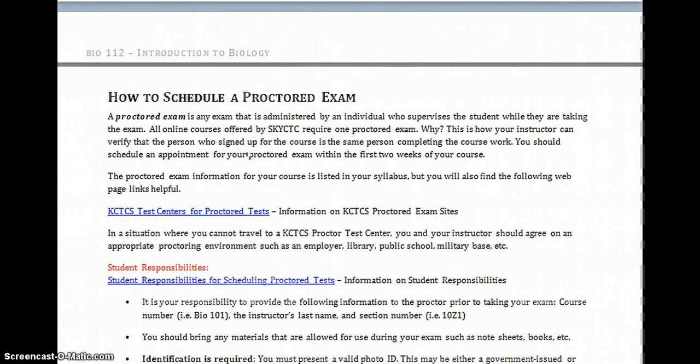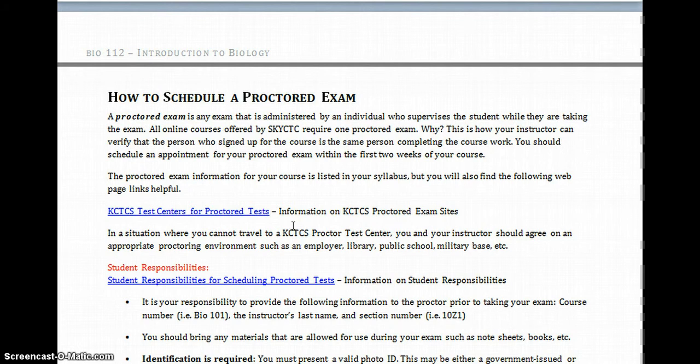One of the things that is important for every online class and required is a proctored exam. So at least once in the semester, you have to go into a proctoring site, prove that you've completed the class yourself by taking a test. The test that I will do for this course is a final. So you'll have to find a proctoring center in your area where you can take this test. There's a list here of approved sites. You need to look at this at least a couple weeks in advance.